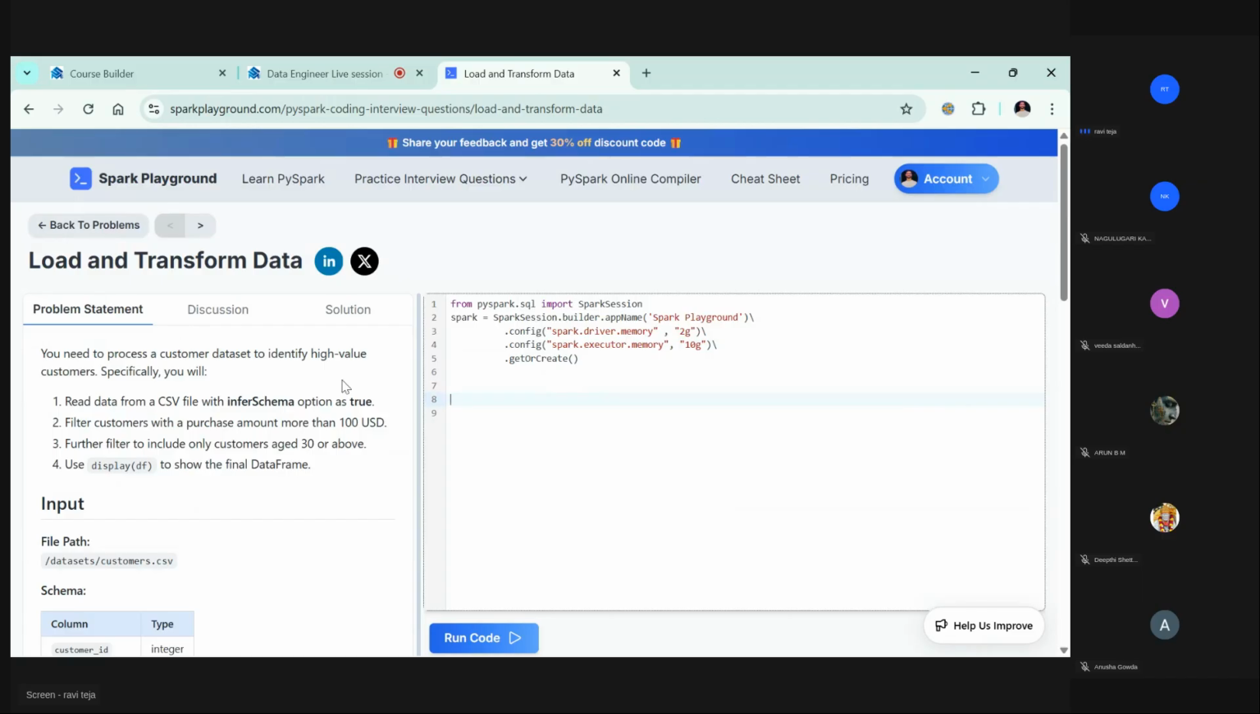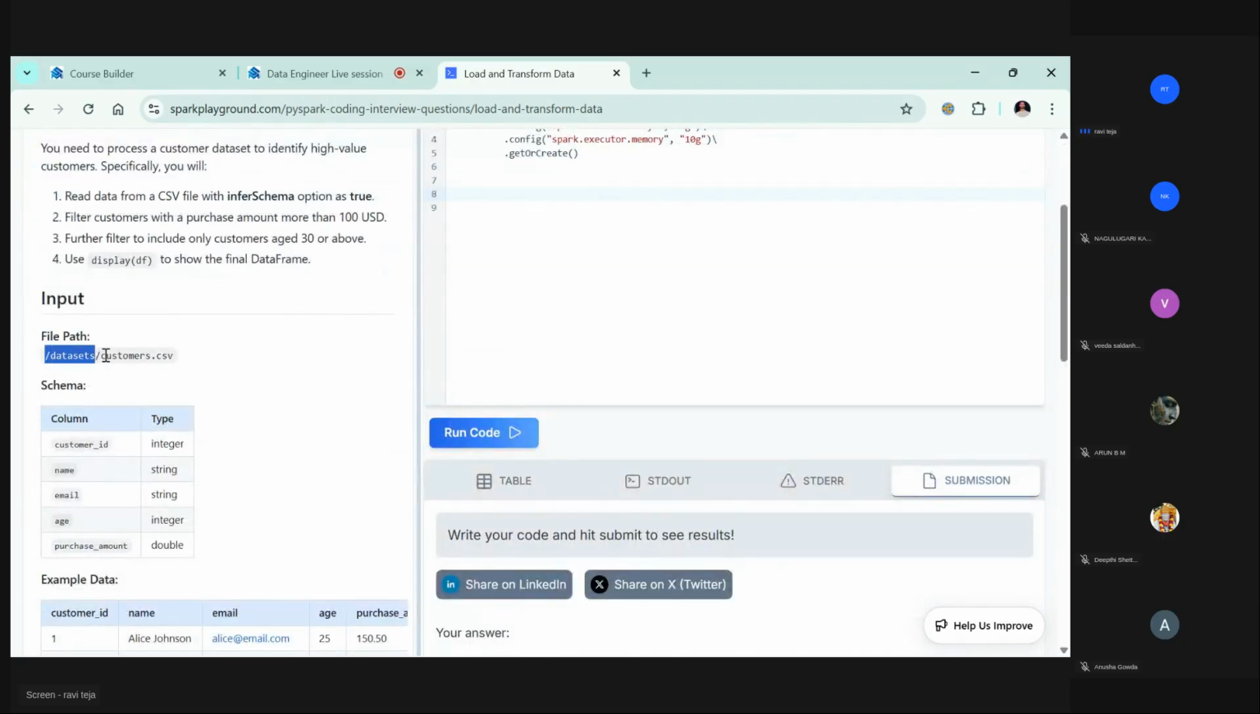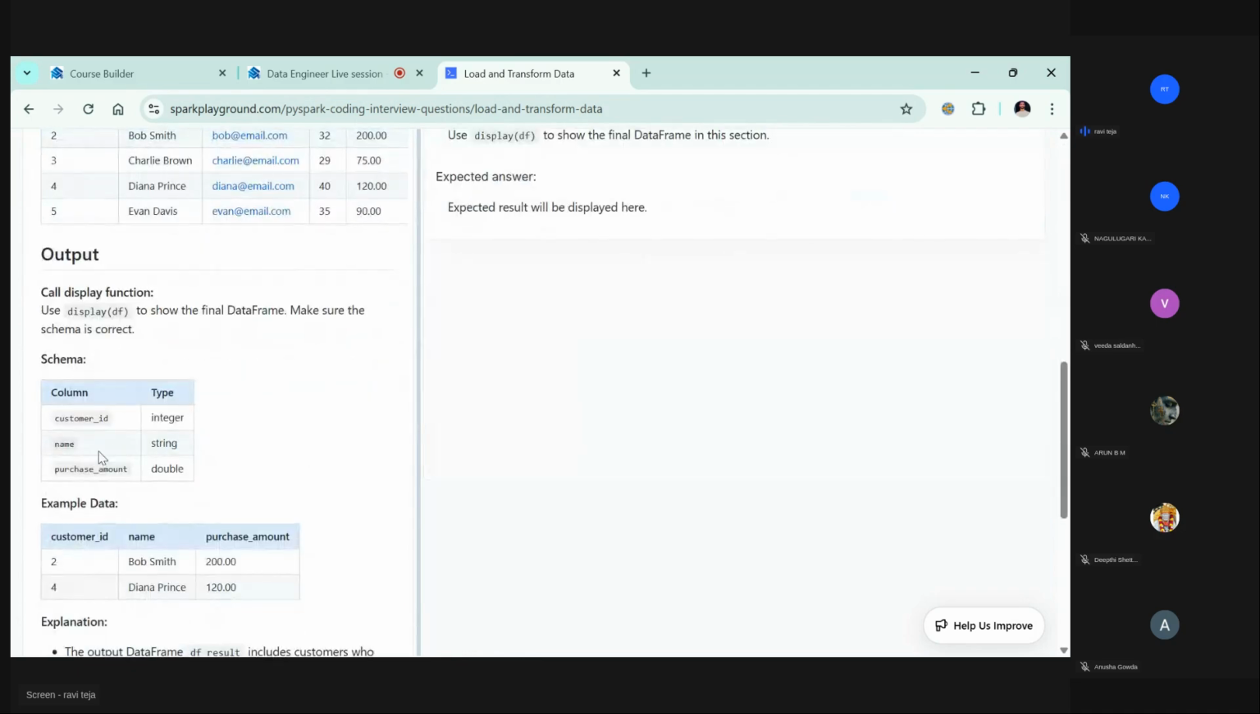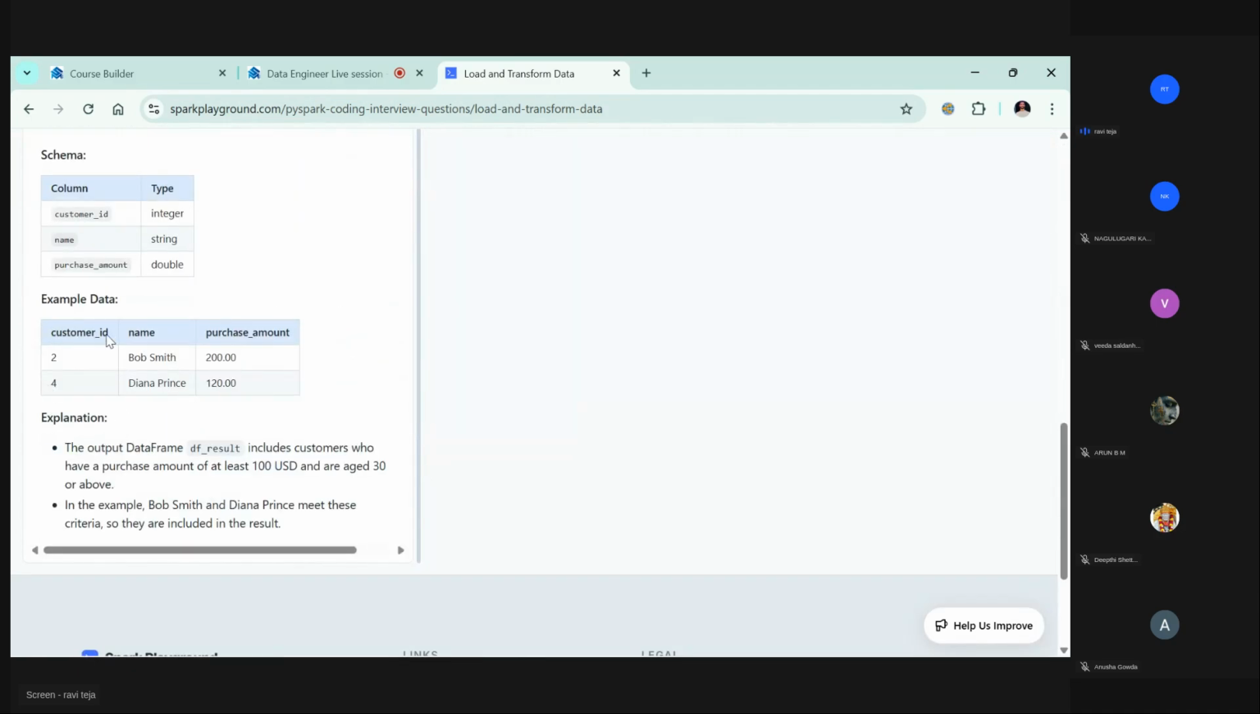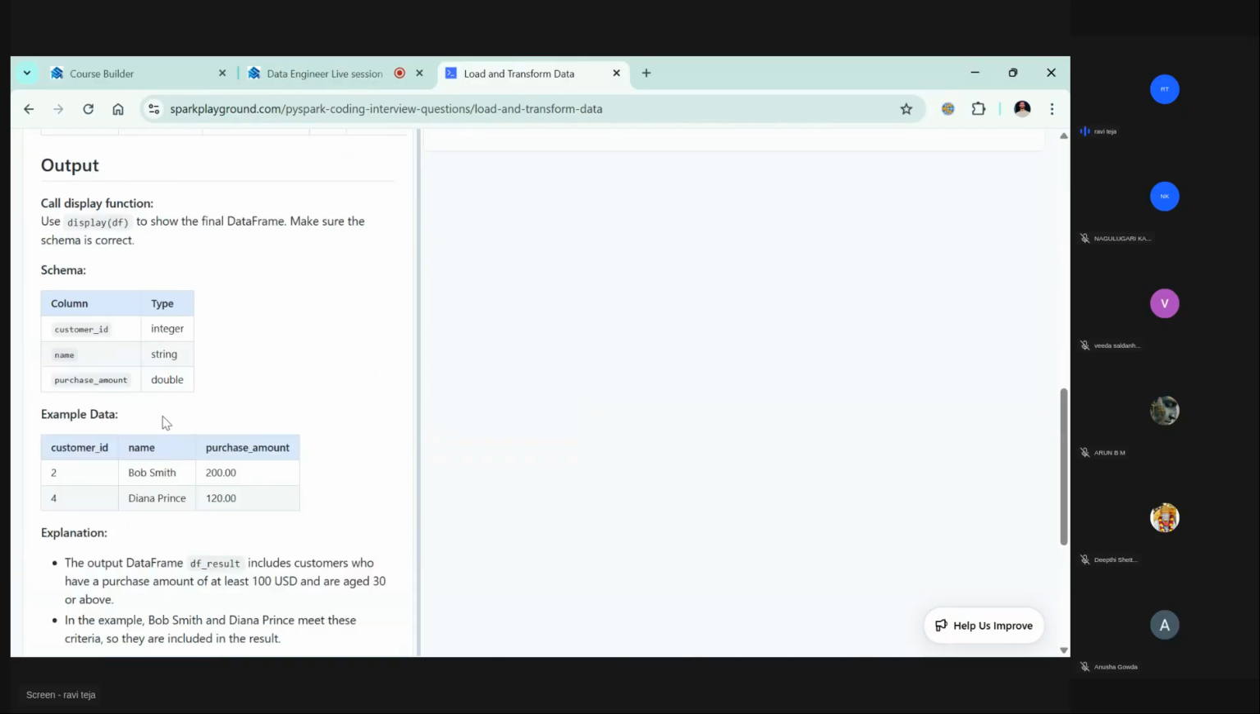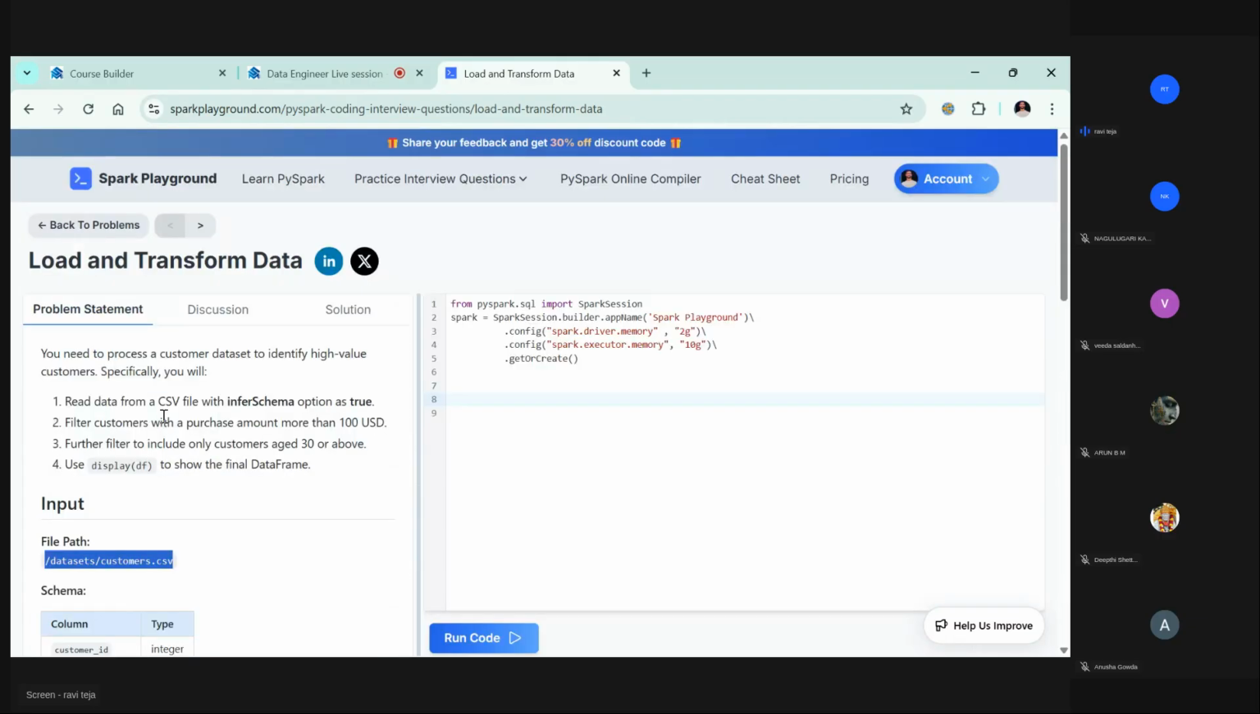What it says: read data from CSV file. And what is that file? This is the file path, and this is a schema. This is the example data. This is the output they are expecting: the output schema, example output, and the explanation of the results. Okay, fine. So let's come to this problem. Let's try to solve this problem one by one. In the interview also, similar kind of stuff comes.